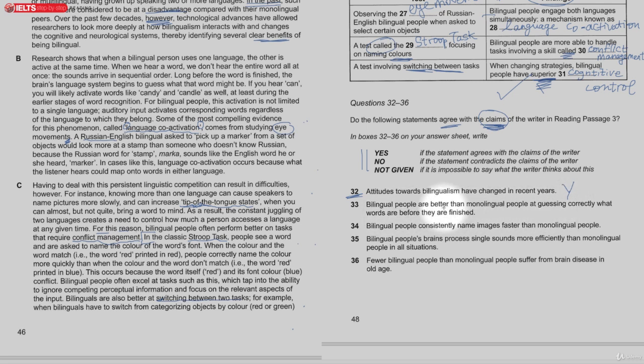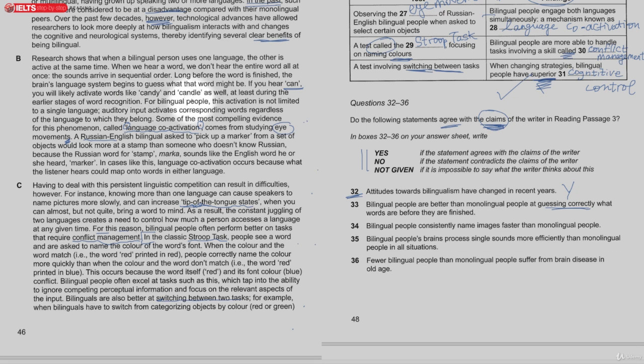this one here, they are better than monolingual at guessing correctly what words are before they are finished. That suggests that somebody's giving you the first two letters and then you say the rest. Over here, for example, if you hear can, you will likely activate words like candy and candle.